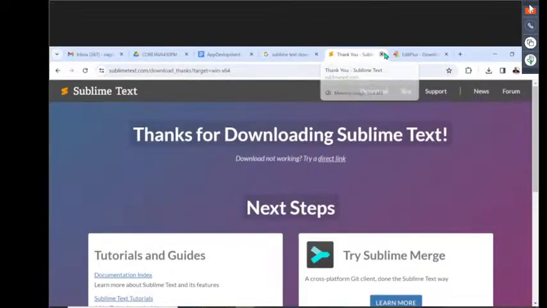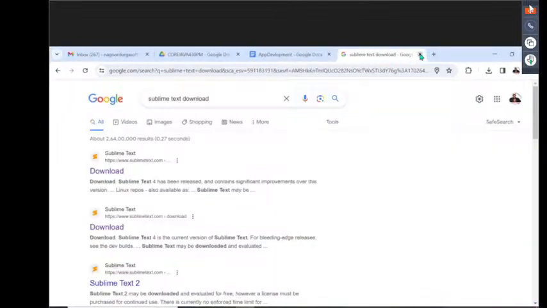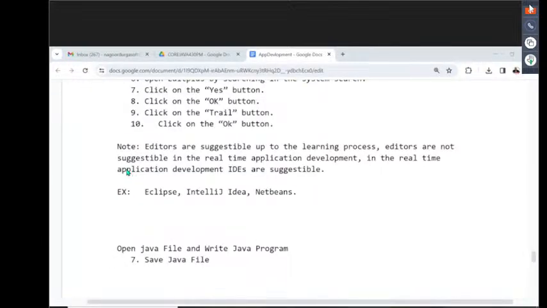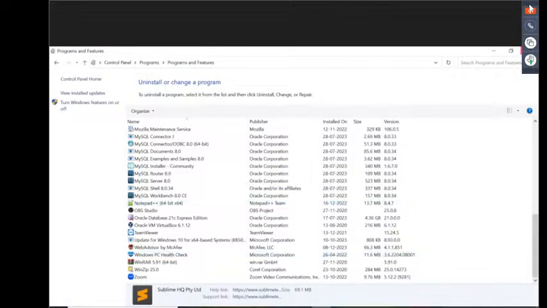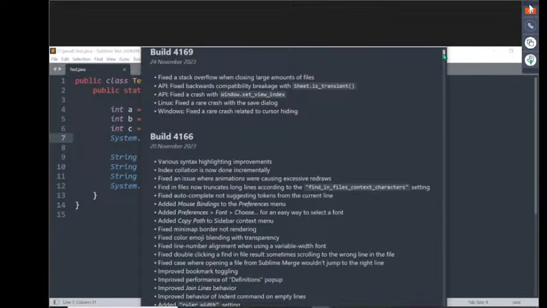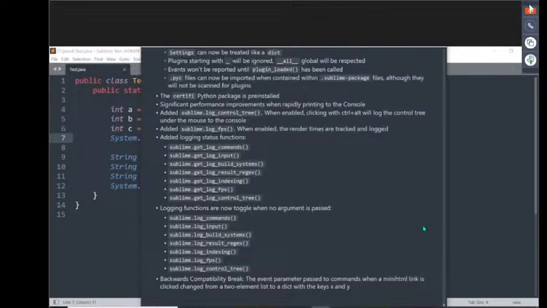When it is installed successfully, I want to open Sublime Text. Go to the system search. Any software we installed in our system, we can get directly through system search, at the bottom left side of the system. There we can type it, and we are able to get Sublime Text. Now we are getting it. There's a stable channel catalog or something, but no need to take this one, not required.